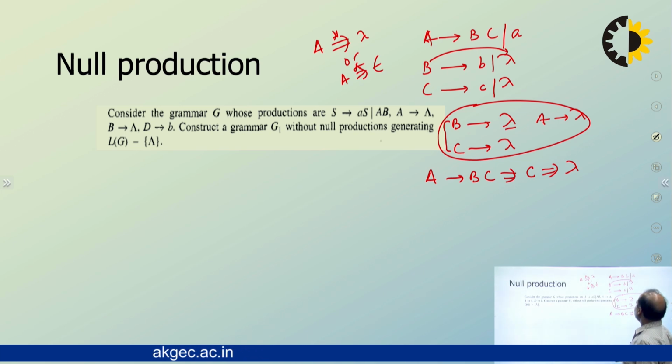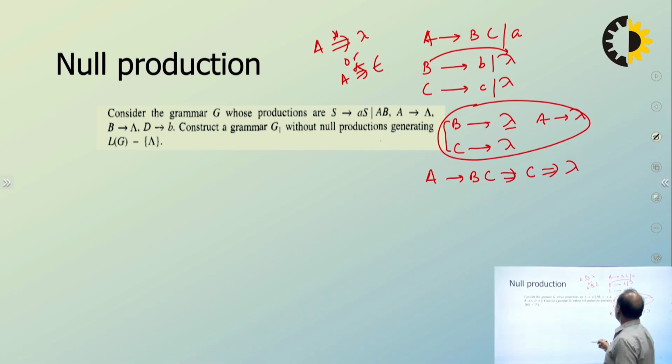So how do we remove the lambda production? Any occurrence of these non-terminals B, C, or capital A on the right hand side is going to be replaced by lambda to get new production rules. For example, A goes to BC will remain as it is, and small a.